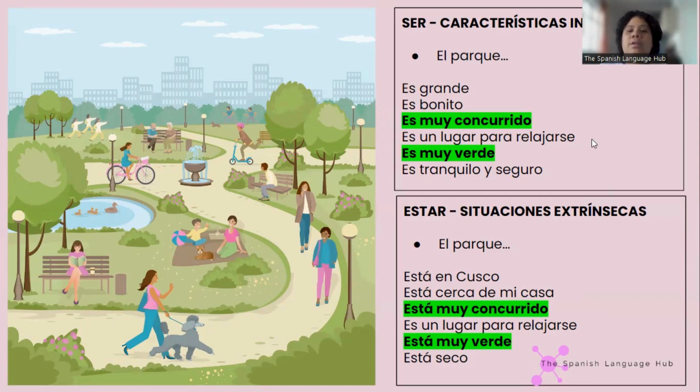Okay, now these four sentences here that I'm saying the same. How is that? You know, is it es muy concurrido, or is it está muy concurrido, es muy verde, está muy verde, what is it? They're both correct depending on the context. This is another thing that you should always remember. Context sometimes, if not most of the time, will change the meaning of a word. So just an extra tip here.